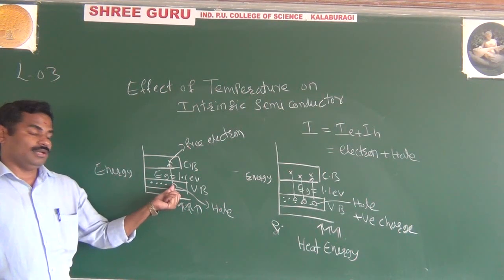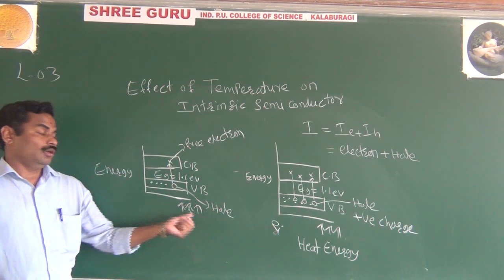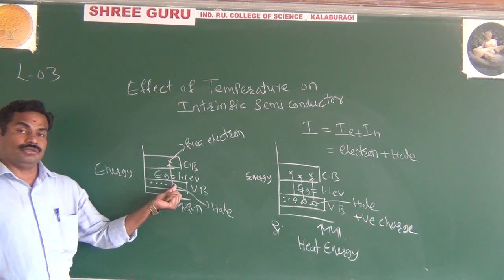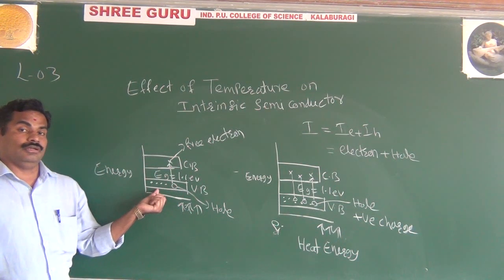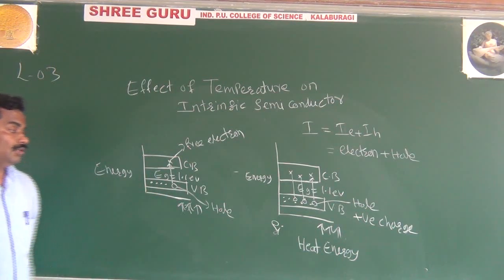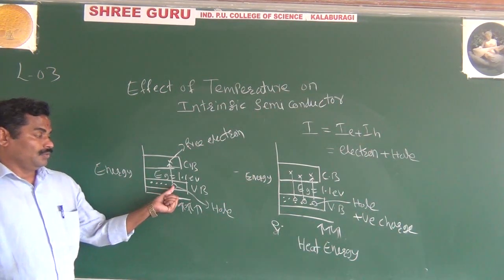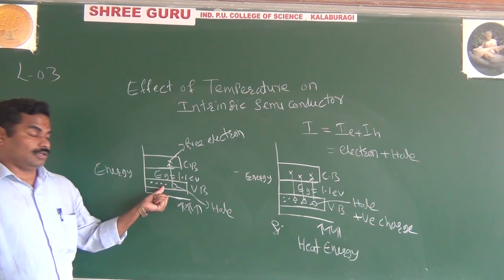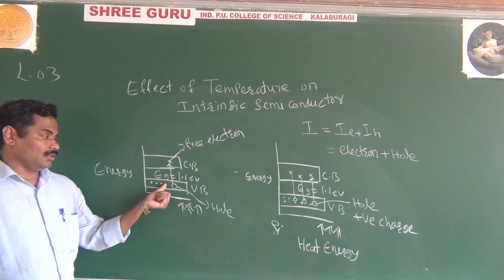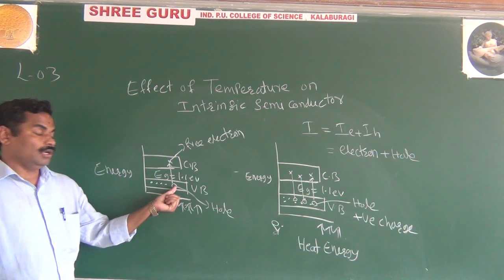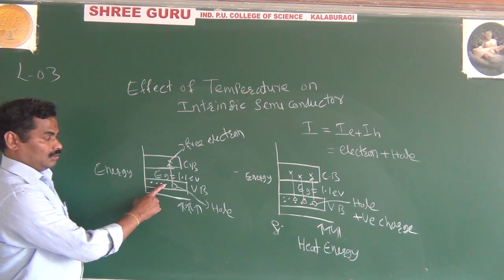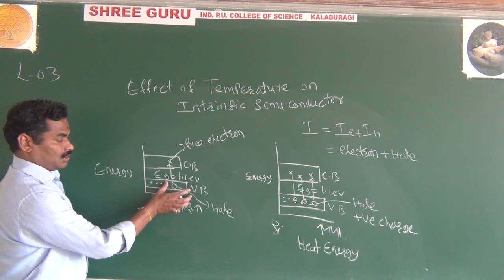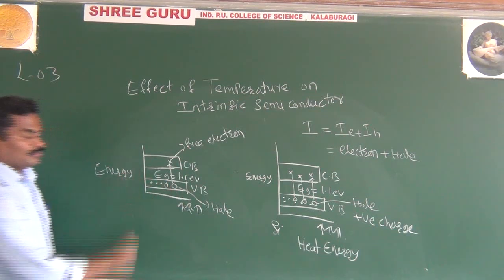And as I said, the hole has a positive charge. Also, the important thing is that the hole will attract the neighboring valence electrons. Then what happens? This valence electron moves towards here. And here, once again you are creating a hole.